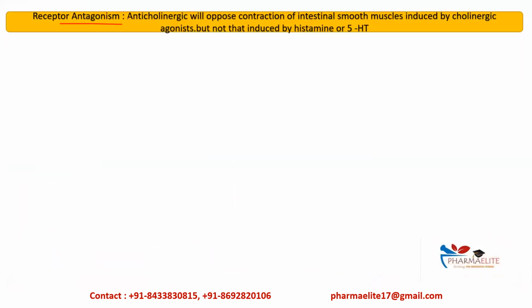You must have seen this many times, right? Anticholinergics will oppose the contraction of intestinal smooth muscle induced by cholinergic agonists, but not that induced by histamine or 5-HT, that is 5-hydroxytryptamine, the serotonin. So there are many examples of this, such as angiotensin receptor blockers, which come under receptor antagonism.